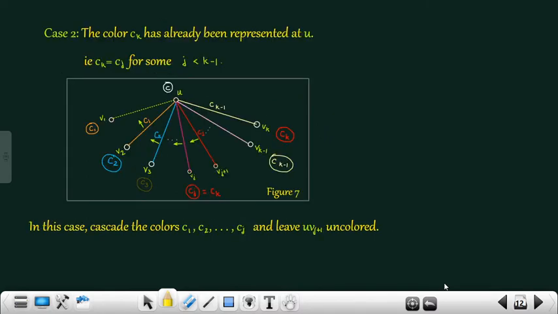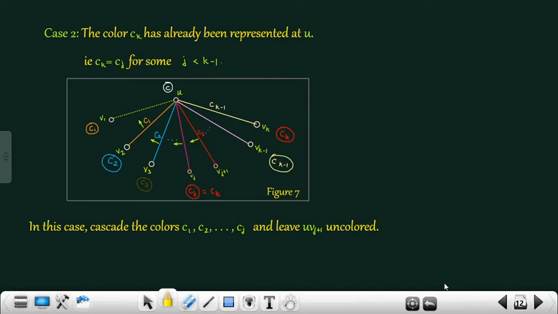Case 2. The color Ck has already been represented at U, or Ck equals Cj for some j less than k minus 1. For example, consider the vertex V2. C2, or blue color, is not represented at this vertex. If no blue edge is incident at the last vertex Vk, then Ck will be the same as C2 and we have to stop the procedure at this stage. Therefore, in this case, Ck equals Cj for some j less than k minus 1.